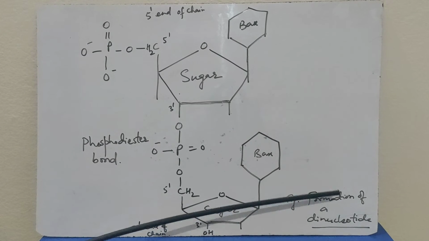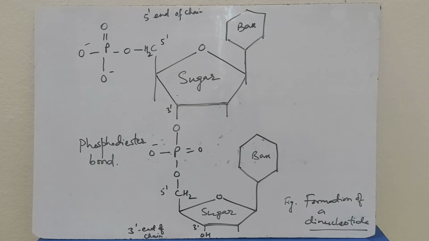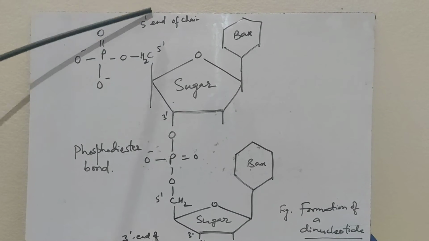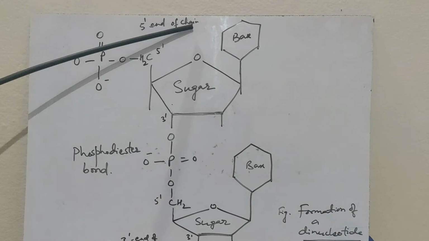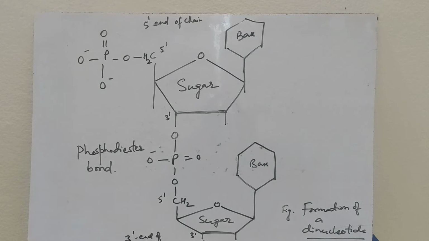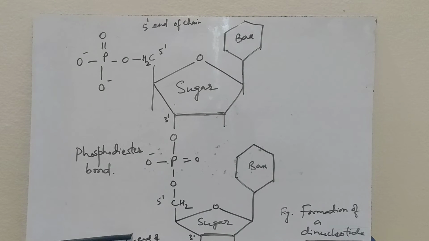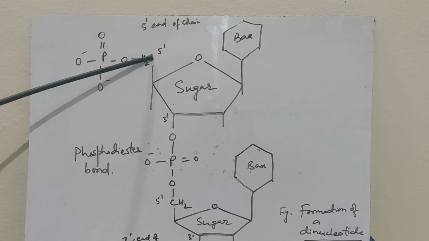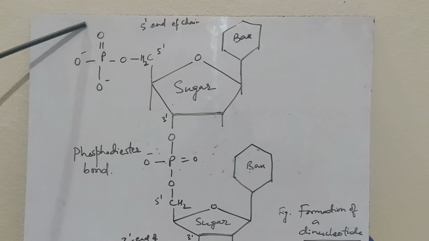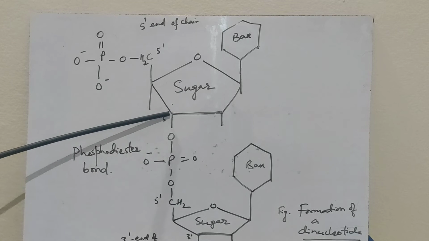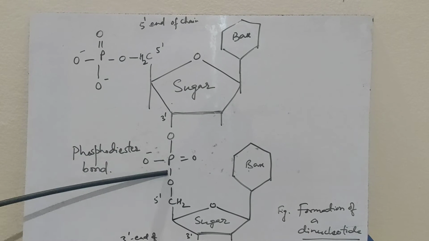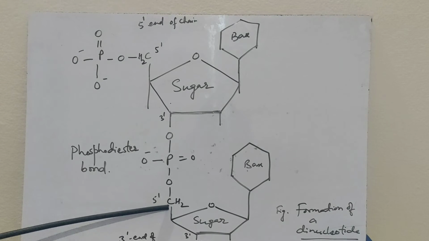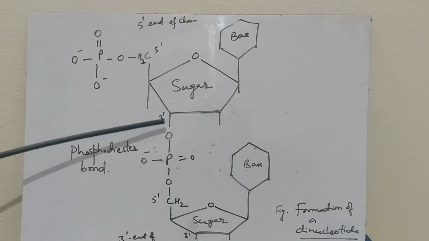Let's see the structure of a dinucleotide, or the formation of a dinucleotide. The DNA chain runs from the 5' end of the chain to the 3' end of the chain. So this is the base, this is the sugar, and this is the 5' of the sugar which is bonded to the phosphate group. The 3' end of the sugar is bonded with another phosphate group which links to the 5' end of the next sugar.